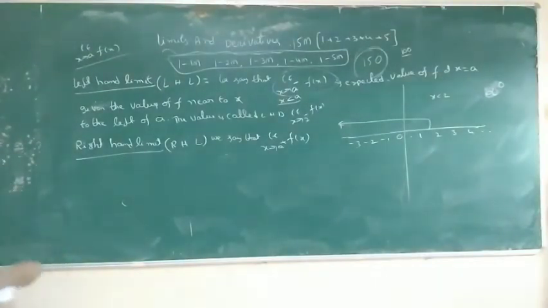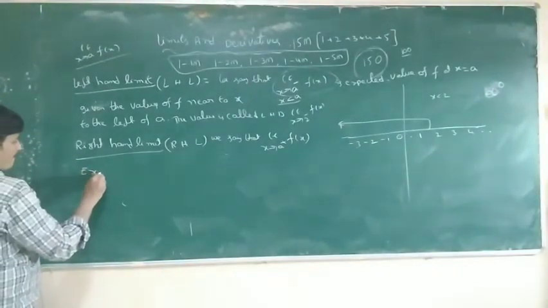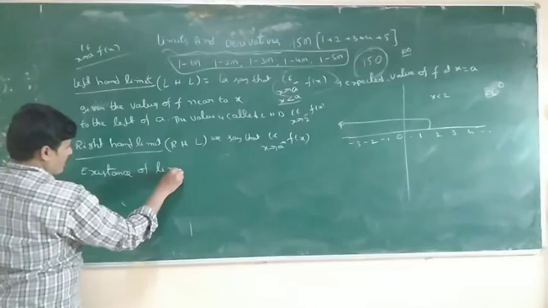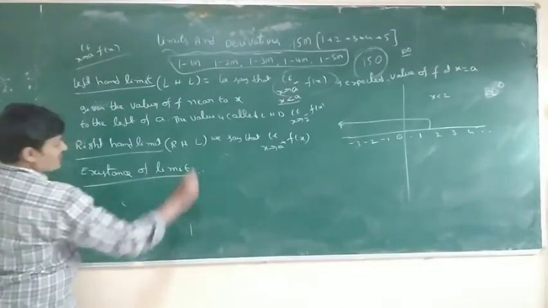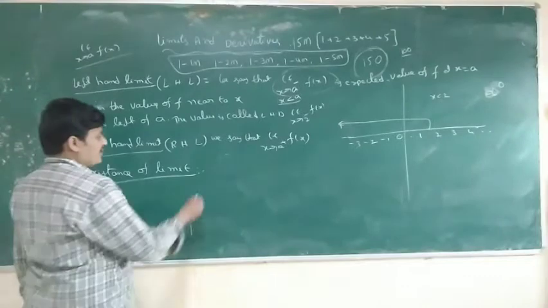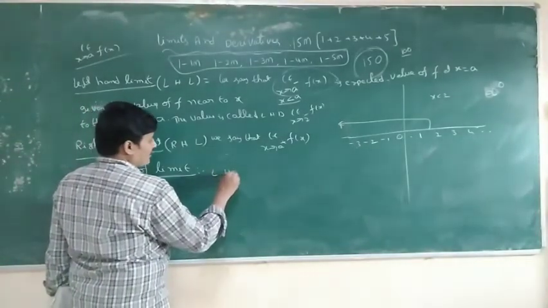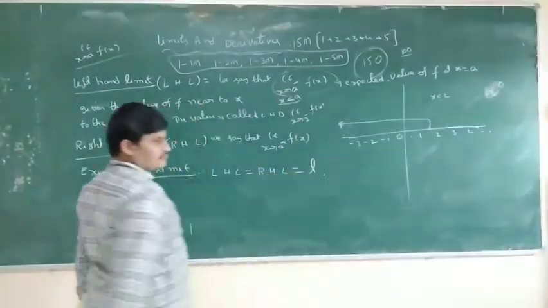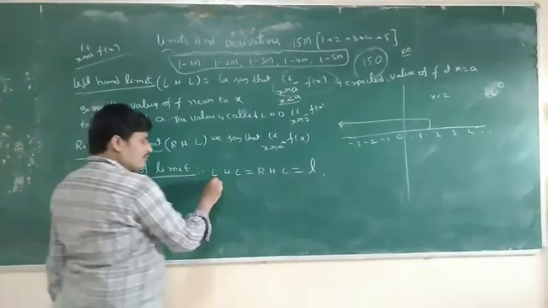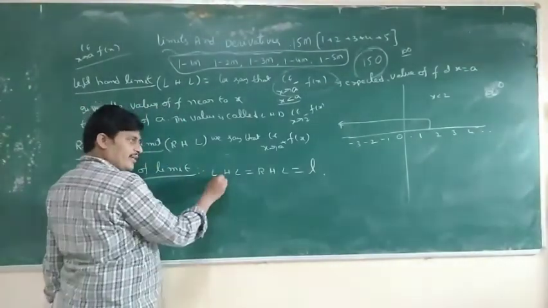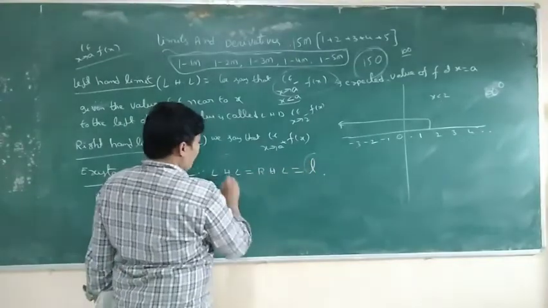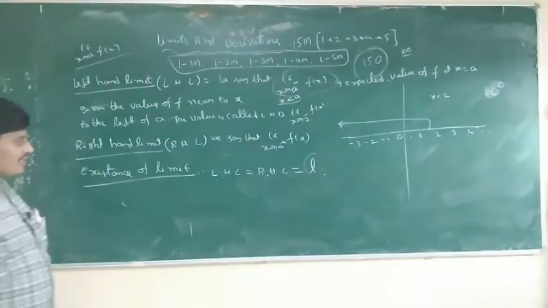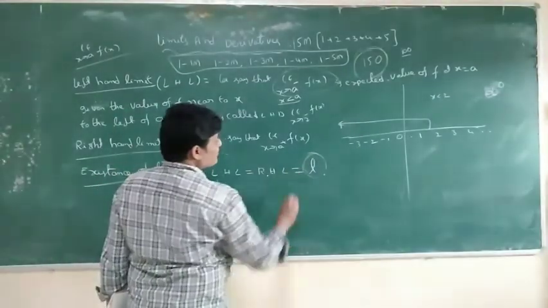So, existence of limit. When the limit exists, left hand limit LHL is equal to RHL is equal to L. To find out, we have to find the left hand limit and the right hand limit. The LHL value is L, the RHL value is also L. So both are equal and the same value exists.